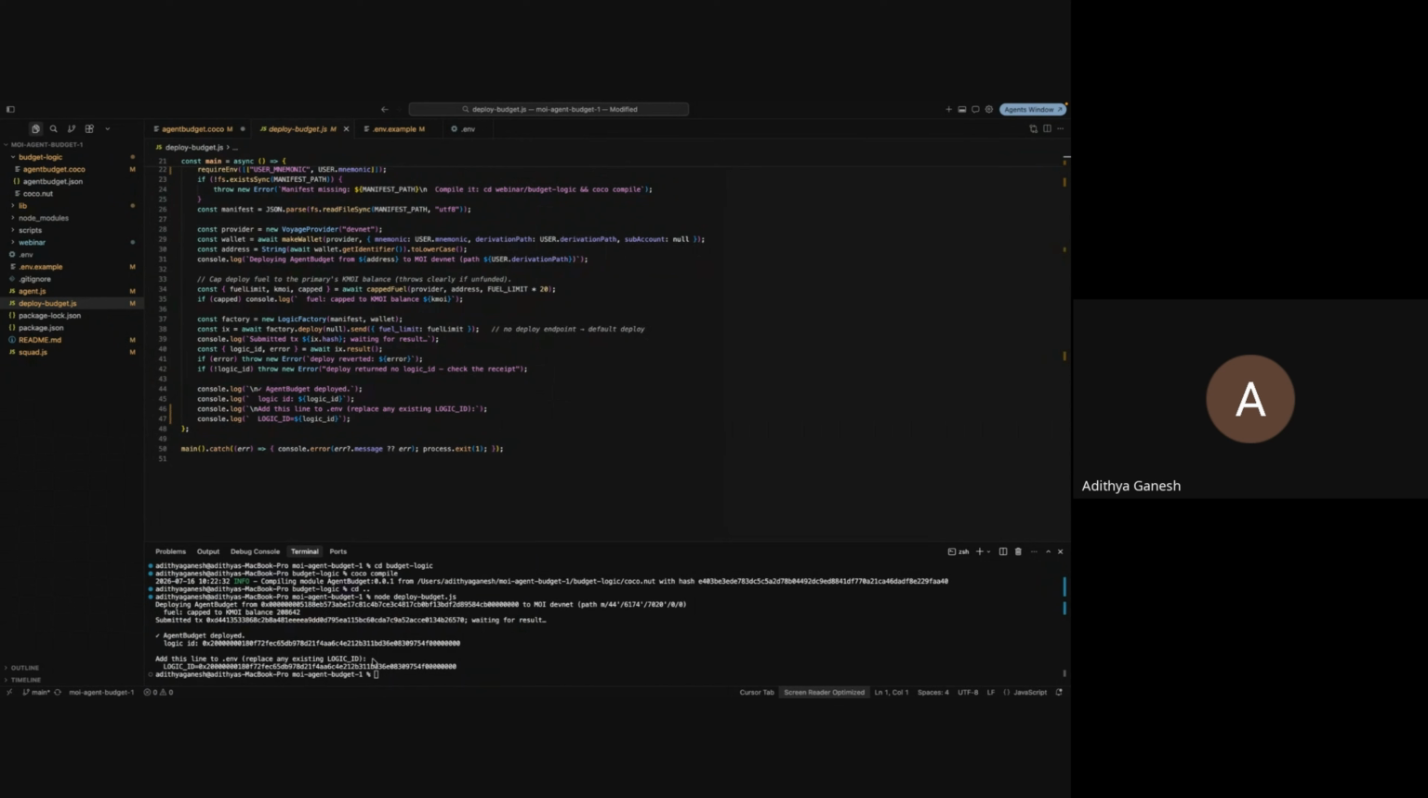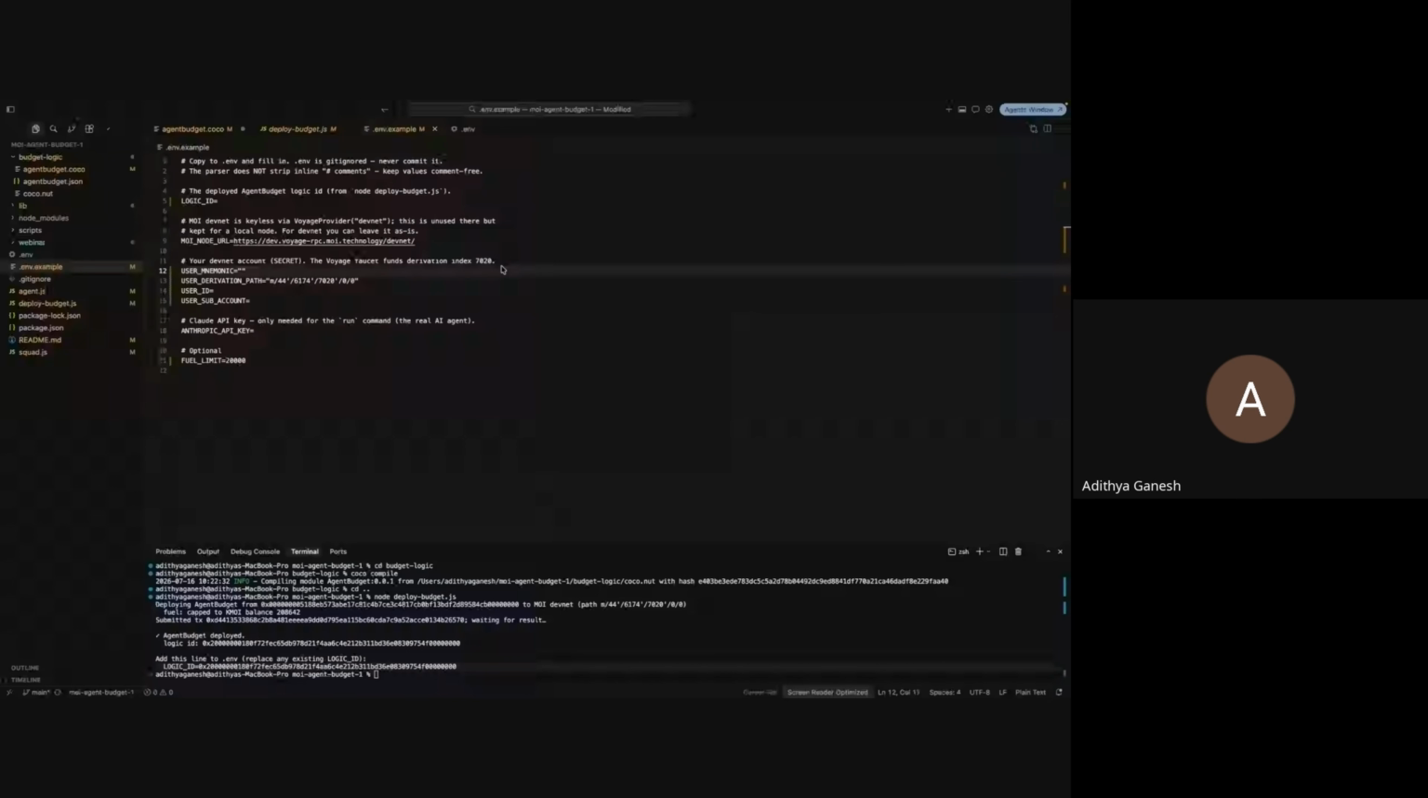So the next step is to add this logic ID to my environment variables, because this logic ID is what exists on chain, and it's what each agent we deploy is going to inherit. I'm going to stop sharing my screen for a second so I don't accidentally expose my environment variables, but I can show you an example of what that looks like. Yeah, we're back. This is essentially what the environment file looks like.